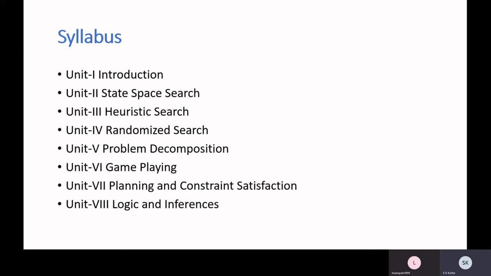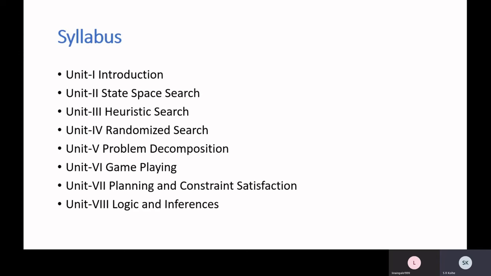So that is modeled as a search algorithm, and one of those algorithms is the AO-star kind of search algorithm that we will be discussing in this unit 5, on problem decomposition. Unit 6 is a little bit different, but again related with search, that is on game playing. In game playing we are going to study how to use AI techniques for solving certain games, single player games or multiplayer games.